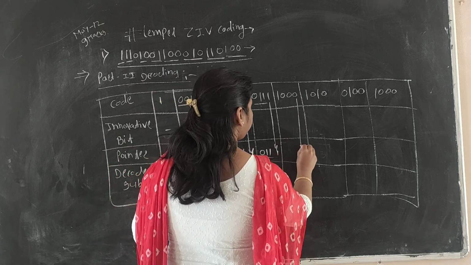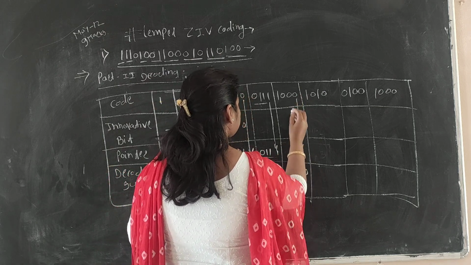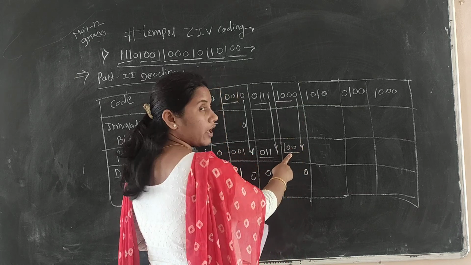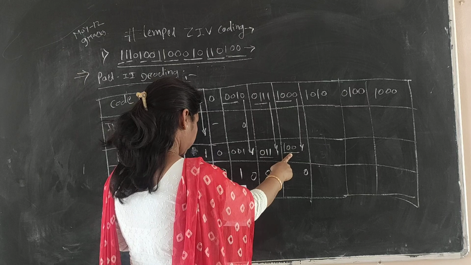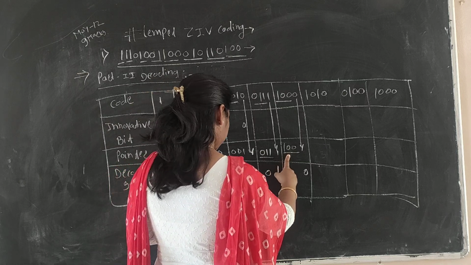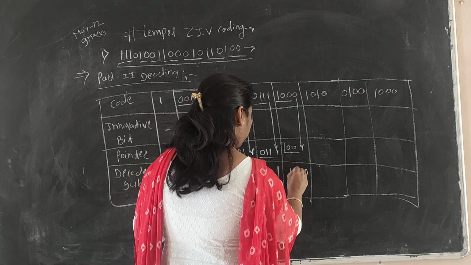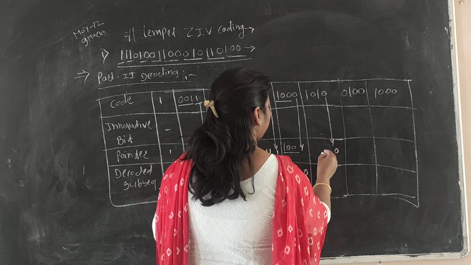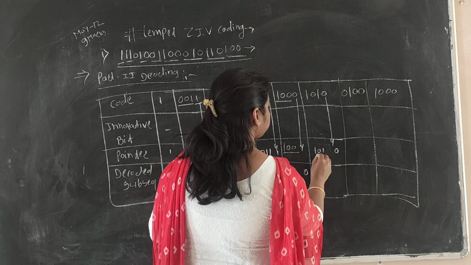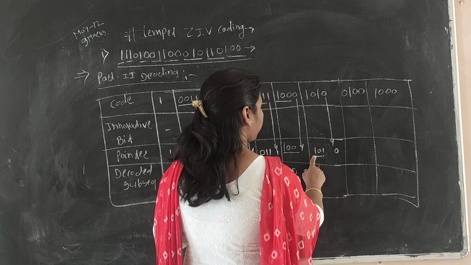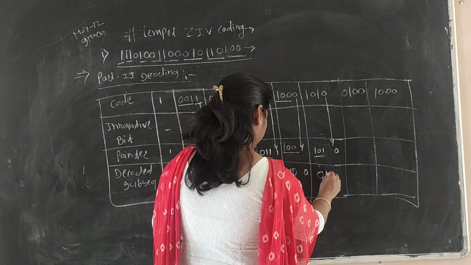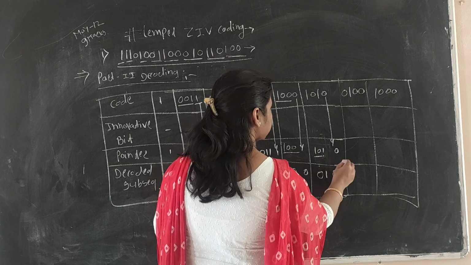Next 0 we will take as it is, and this pointer 1, 0, 0 is nothing but a digital value of 4, and this 4 is in the position of 1, 0. This 0 we will take as it is, and the pointer 1, 0, 1 is 4 plus 1, it is 5, and 5 is in the position of 0, 1, and this 0 as it is.